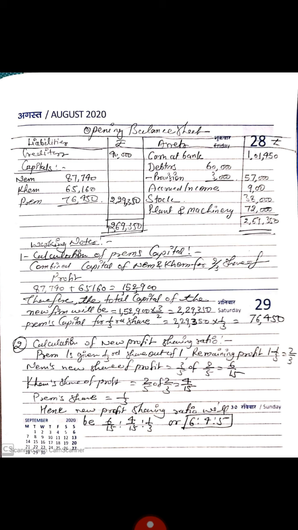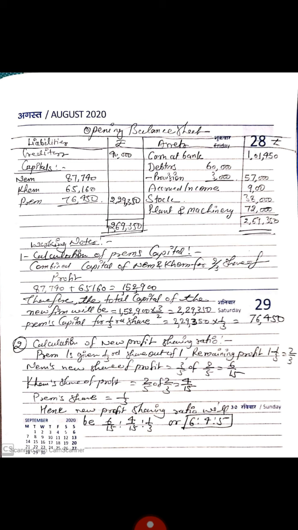Calculation of Prem's capital. Combined capital of Naam and Kaam for 2/3 share of profit. Students, first of all, we will find the combined capital of Naam and Kaam. It is 87,740 and 65,160. Total will come 1,52,900. This is the combined capital of Naam and Kaam.